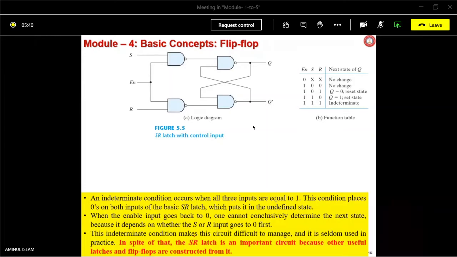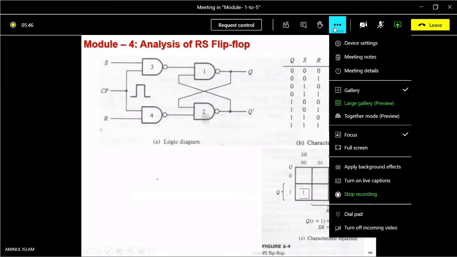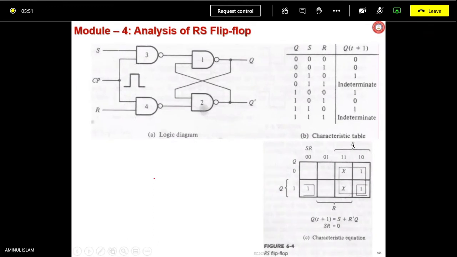Flip-flops. That's what we are going to discuss now. Here, the SR flip-flop and its characteristic table is given, as earlier also we have seen. And then the characteristic equation is obtained from this Karnaugh map as this.